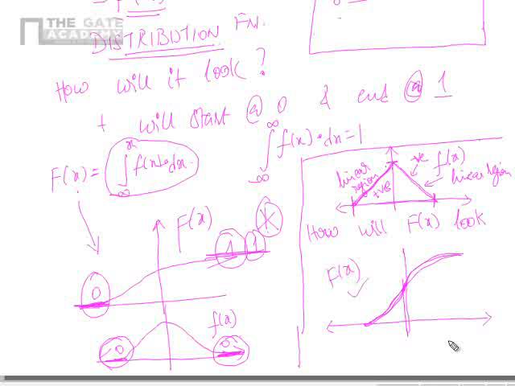That's it. This is a GATE problem. This value will be 1. This value will be 0. It will start from 0. It cannot go below 0. Okay. It will start at 0 and end at 1 like this. This was once asked as a GATE problem. I hope this problem is clear now. Is this clear? Fine.